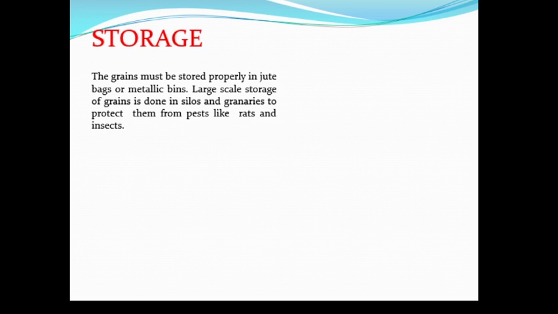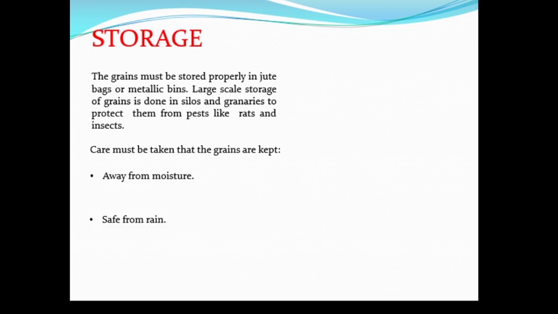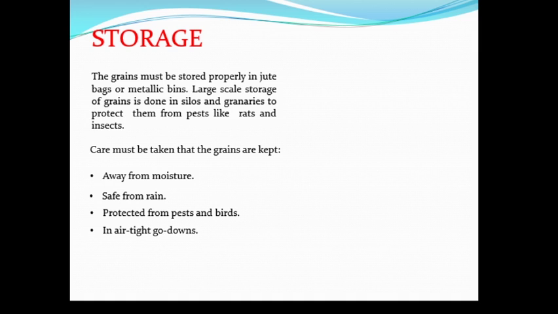Storage. The grains must be stored properly in jute bags or metallic bins. Large scale storage of grains is done in silos and granaries to protect them from pests like rats and insects. Care must be taken that the grains are kept first away from moisture, second safe from rain, third protected from pests and birds, fourth in airtight godowns, fifth in proper bags for the purpose of transportation.